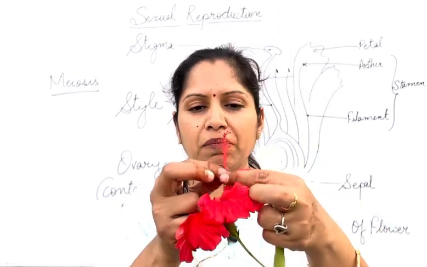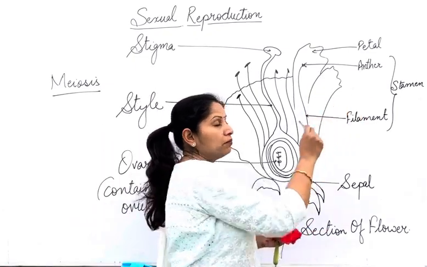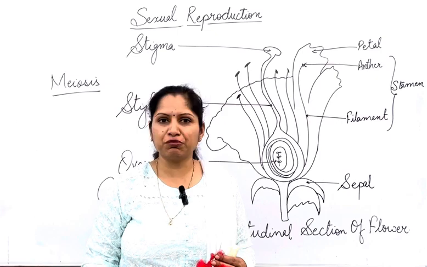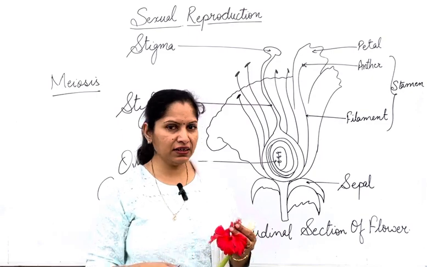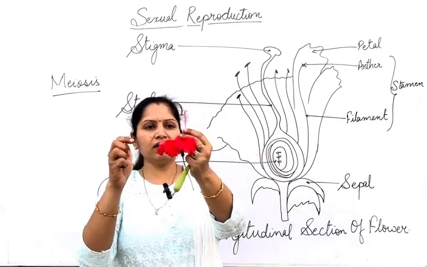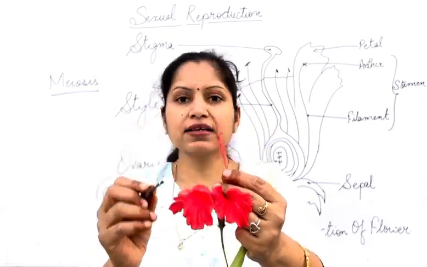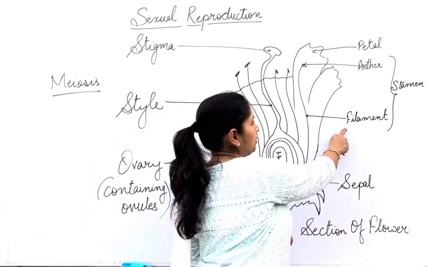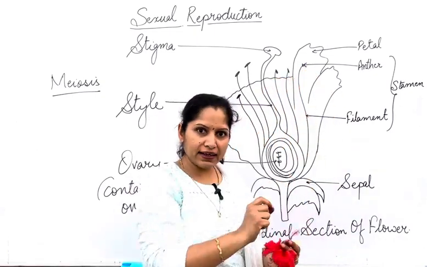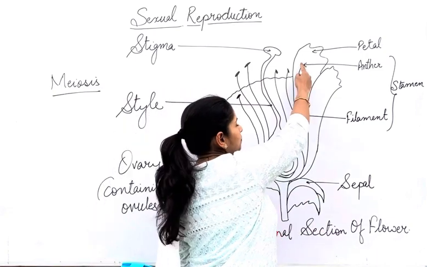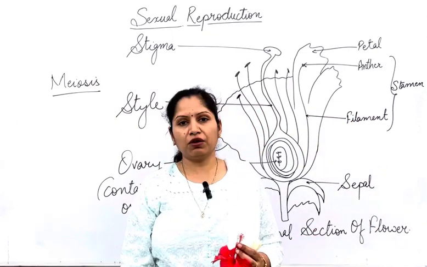If we talk just about the male part first, the male part of a flower is known as the stamen, and the stamen has two parts. One is the anther, the yellow structures that you have seen, and they have a stalk-like structure which attaches the anther to the base, and that is known as the filament. So the anther is the upper swollen part, yellow in color, containing the pollen grains, and it is connected to the base of the flower with a stalk-like structure known as filament.